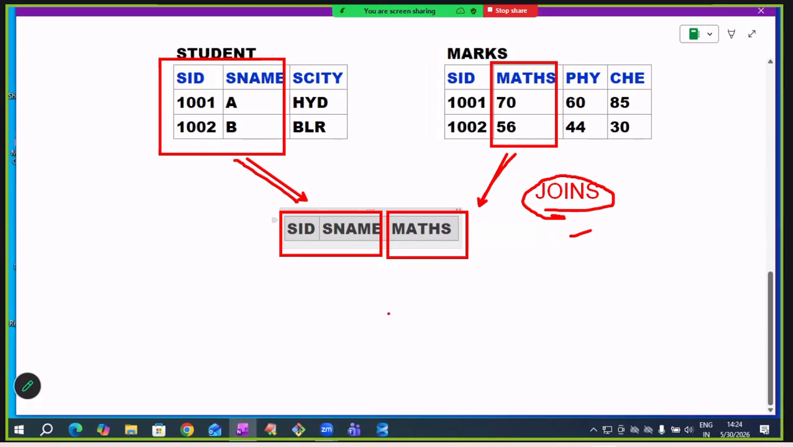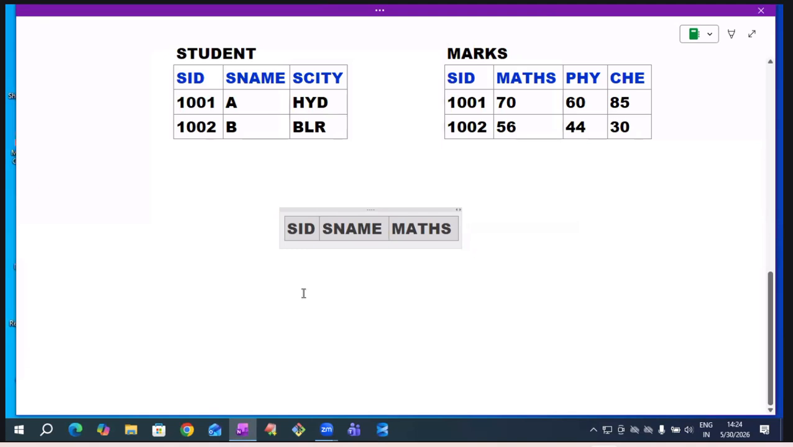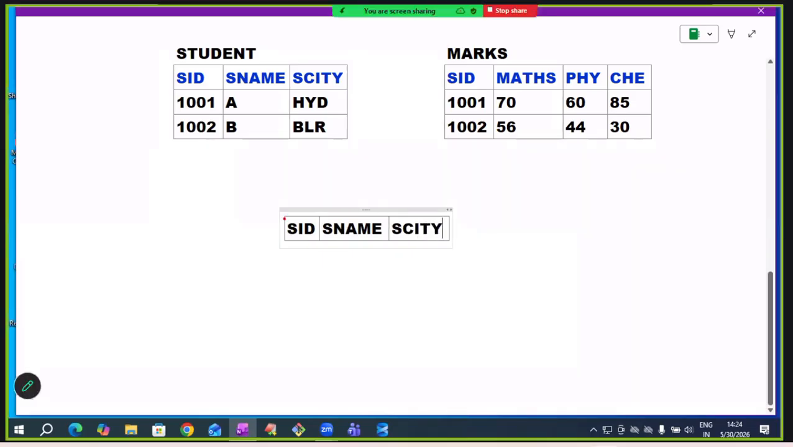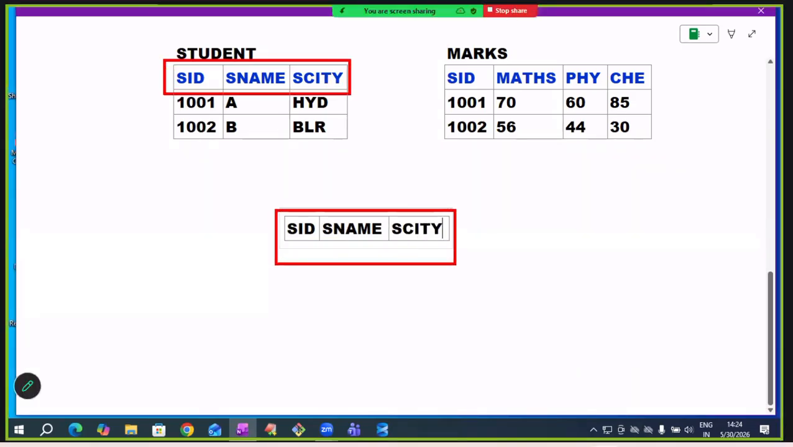Okay. So till now, we retrieved data from one table only. Suppose I want to get output like this: SID, SNAME, SCT. I want to get data from one table. To get data from one table, joins are not required. Just write select star from student, enough.